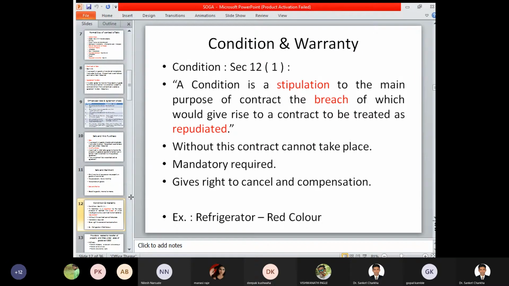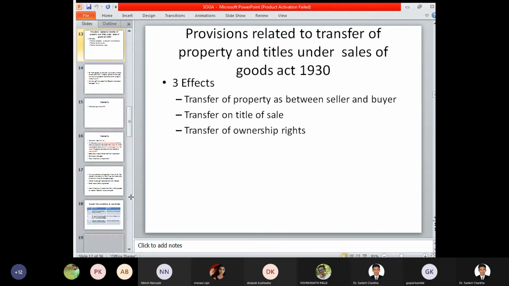Repudiation, in simple terms, means cancellation of the entire contract. So you can cancel the entire contract if a particular stipulation, which is a condition and the main purpose of the contract, has not been fulfilled.